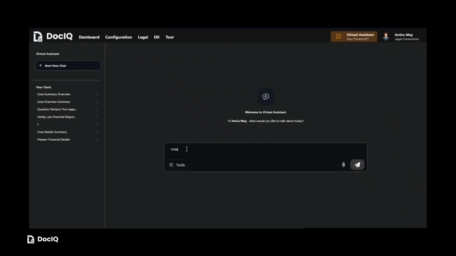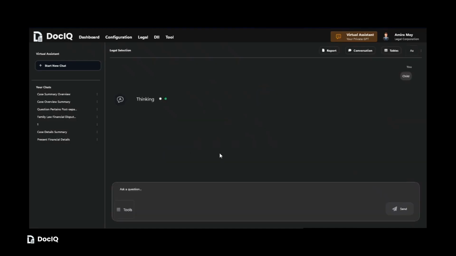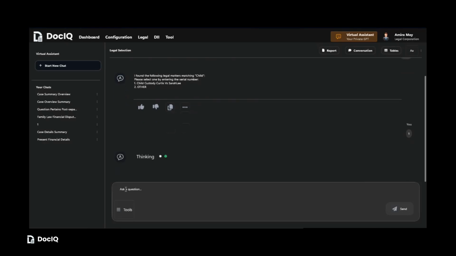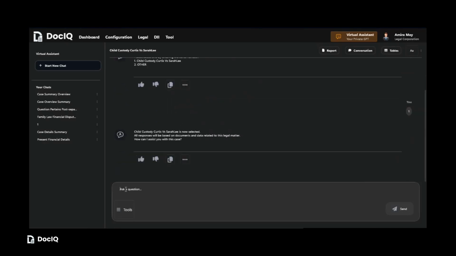After successfully locking the matter, enter your search query. For example, summarize the case documents. The virtual assistant retrieves information only from the documents associated with the locked matter and provides AI-generated responses based on the synchronized content. This ensures that searches remain contextual, secure, and limited to the selected legal matter.